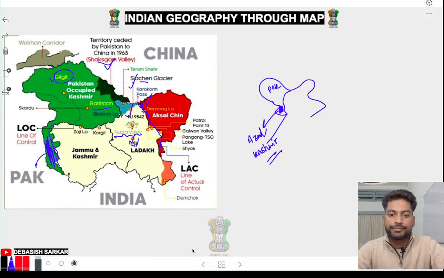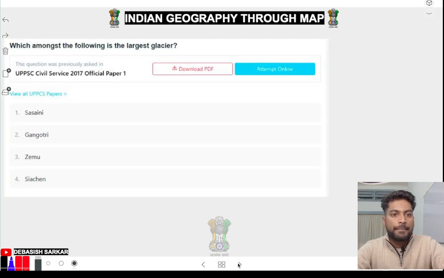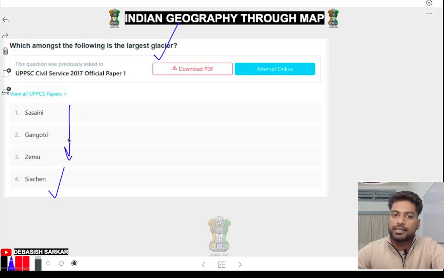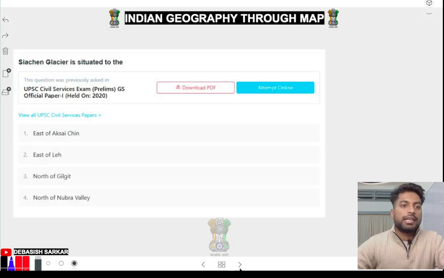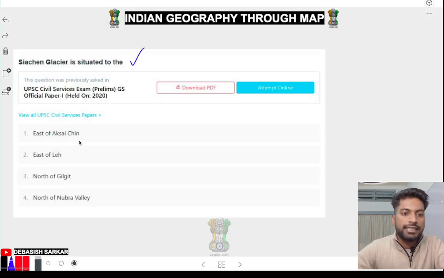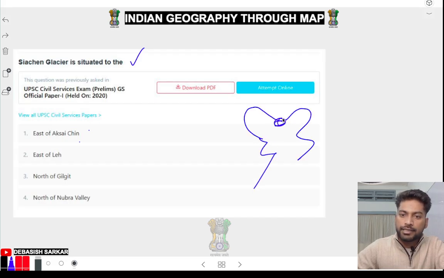Okay, next. See a question here. Which among the following is the largest glacier? Just remember, among these, Siachen is the largest. Okay, next. Siachen glacier is situated in the east of Aksai Chin. Let's see where the Siachen glacier was. Siachen glacier was there and this is Aksai Chin. So where would the east of this be? East of Leh, no, Leh was here, so it won't be that side.